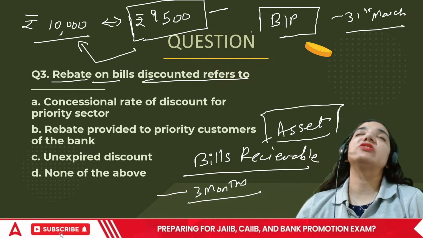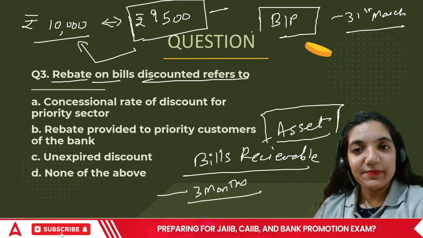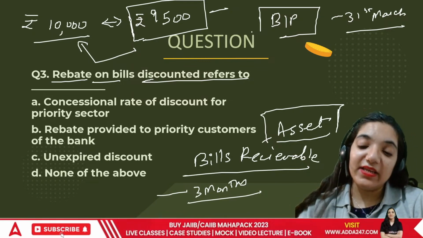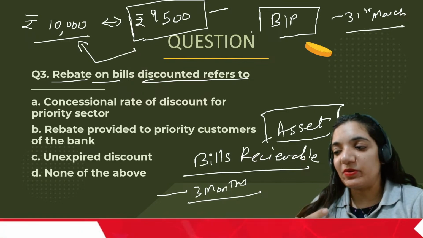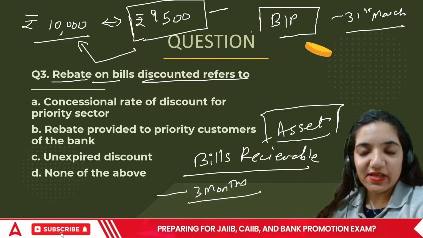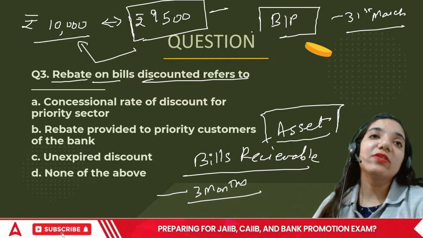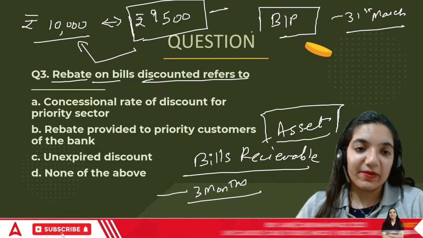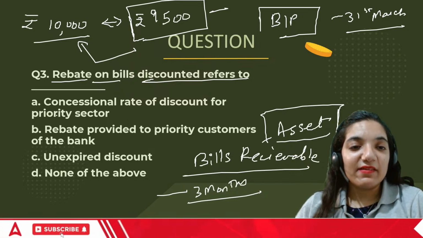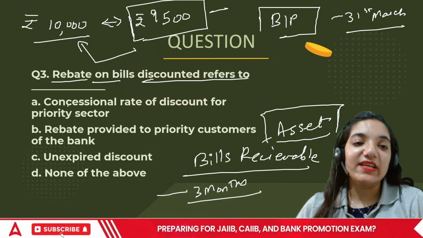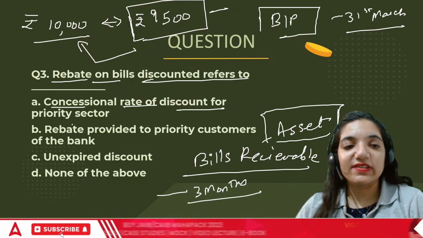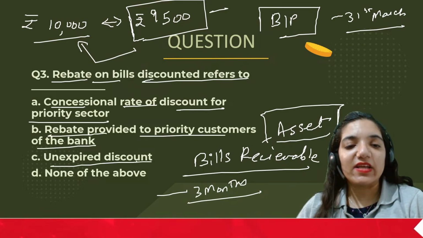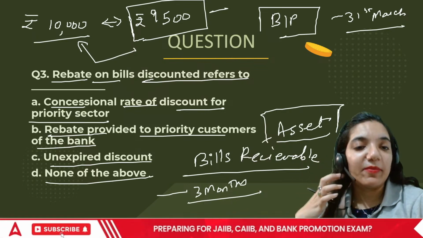So there are different kinds of bills receivable and bills payable, and banks also make money through this, maybe through the payment that they are making for the person, and maybe through the bills that the person would have sold them. So in this case, the question is: rebate on bill discounted is concessional rate of discount for priority sector, rebate provided to priority sector, or unexpired discount, or none of the above.